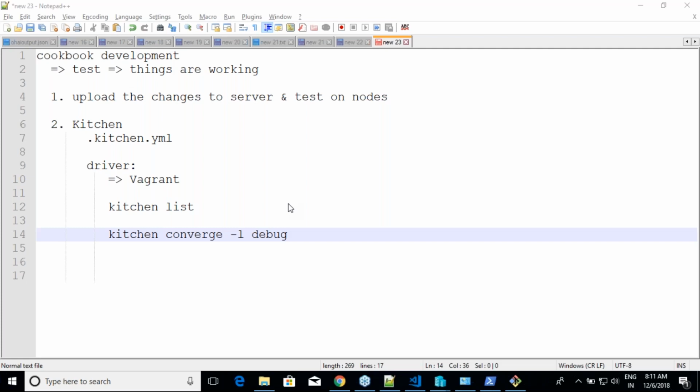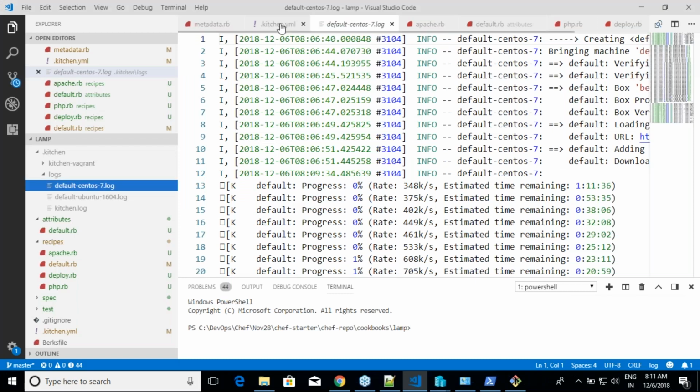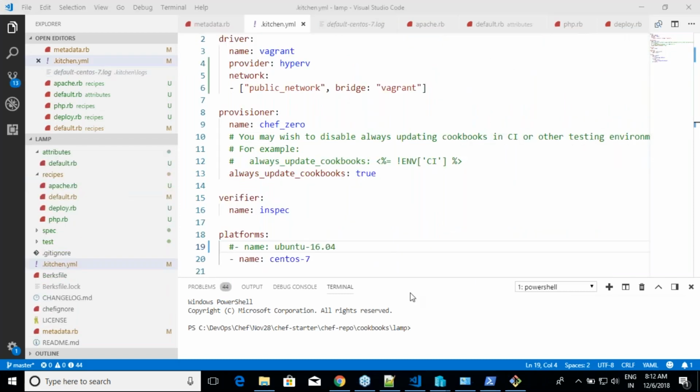If you have multiple machines in which our cookbook will be executed, then when we run kitchen converge, it will create multiple environments. So for example, over here, initially I had platforms, CentOS and Ubuntu. If I uncomment that, kitchen will try to create two environments now, one Ubuntu and one CentOS. So there is no need for you to do this sequentially.